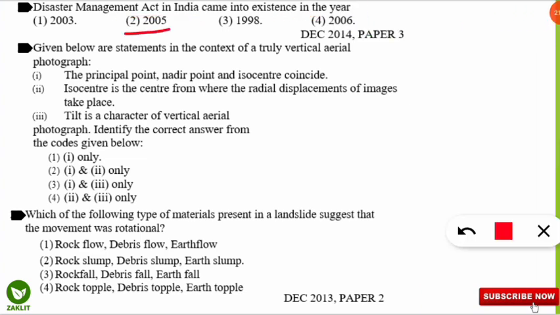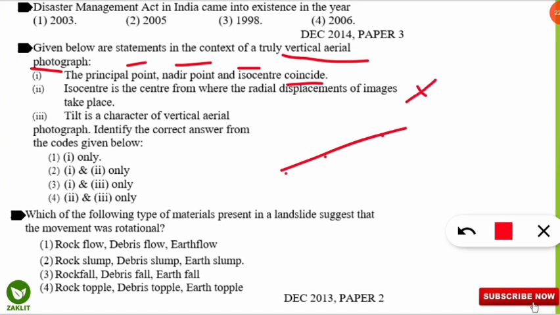Coming to the next question, which is from aerial photography. There are statements given. The first statement is: the principal point, nadir point and isocenter, these 3 points coincide. Next statement: isocenter is the center from where the radial displacement of the image takes place. Third: tilt is a character of vertical aerial photograph. We have to select which are correct, and among the 3 I will tell you only the first one is correct. That means the principal point, the nadir point and isocenter in the vertical aerial photograph coincide, so these 3 points lie in a single line.